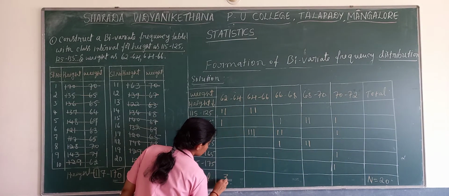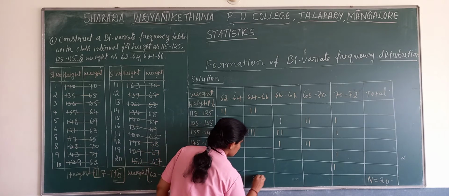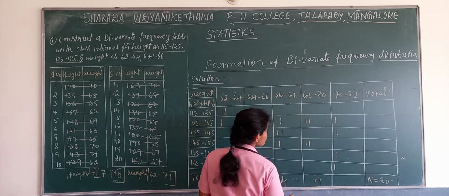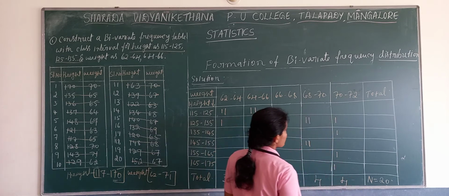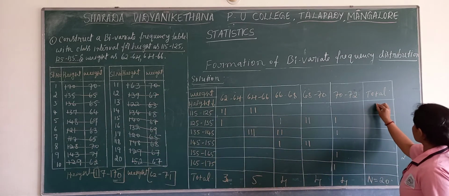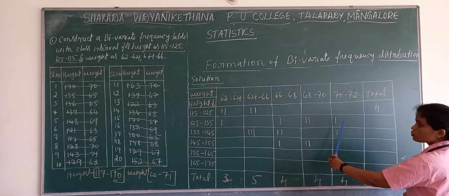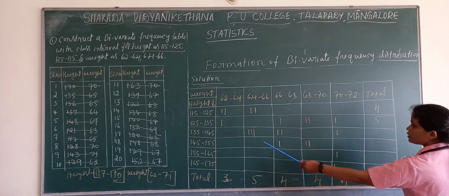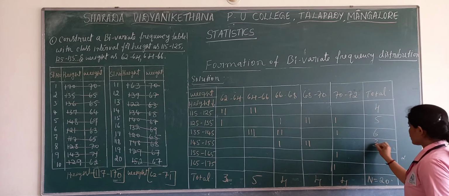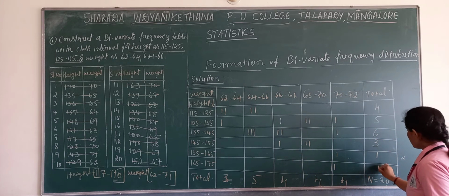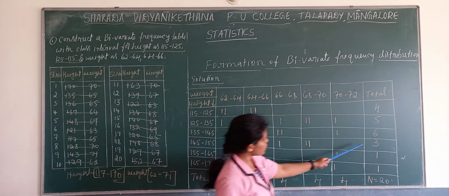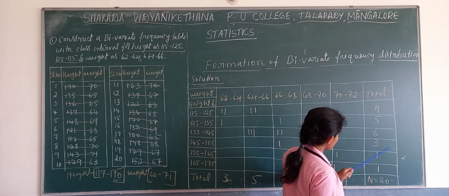Here it is 3, 4, 5 and here it is 4. Here also it's 4 and here also it's 4. Now horizontal total, the first row we get as 4. Next one 1, 2, 3, 4, 5 and here it is 3, 4, 5, 6. Then it is 3. And here it is 1, here also it's 1. Now the total should get 20. Here it is 10, 15, 16, 17, 18, 19, 20,